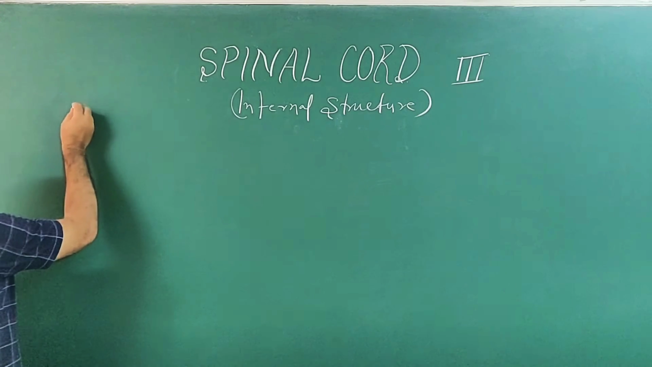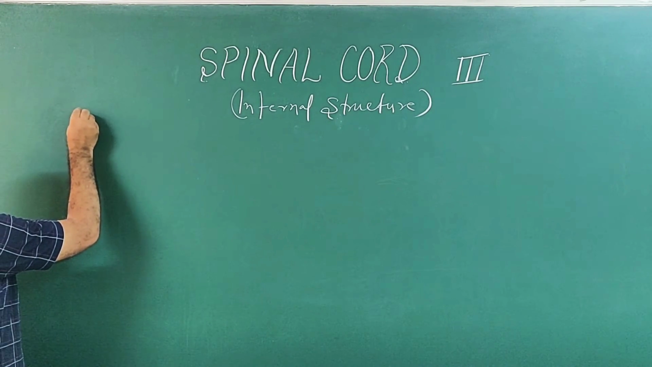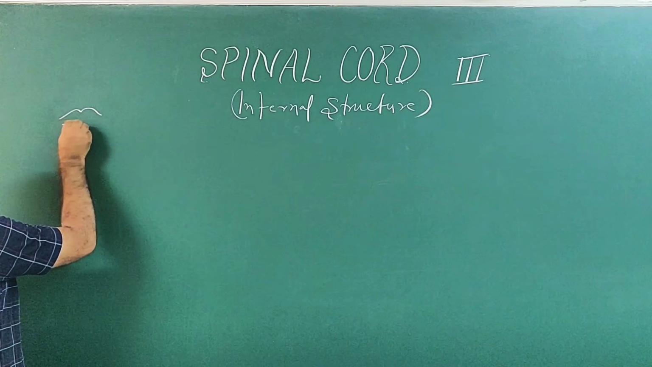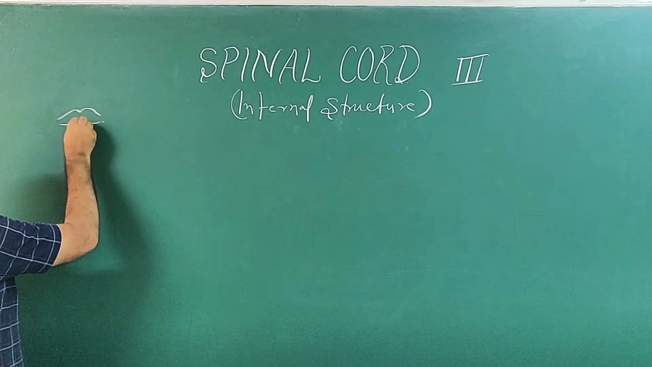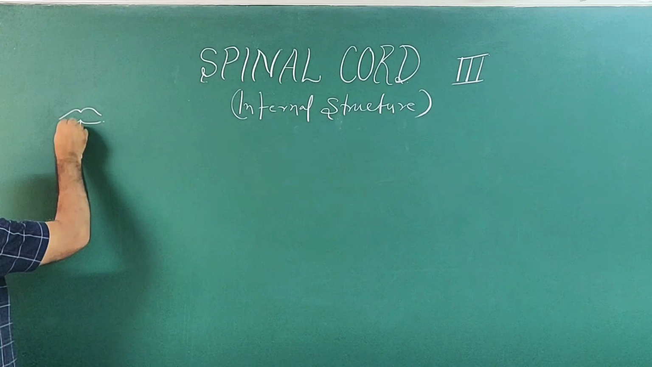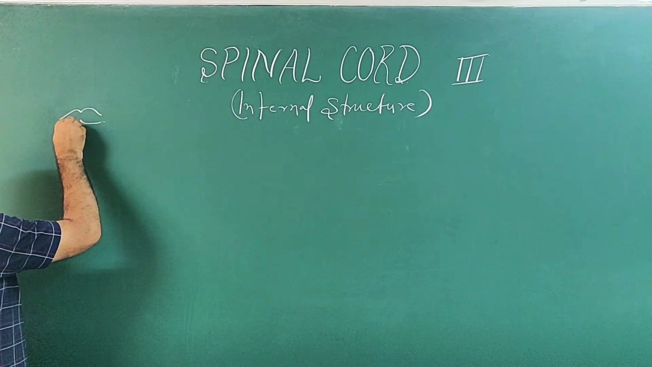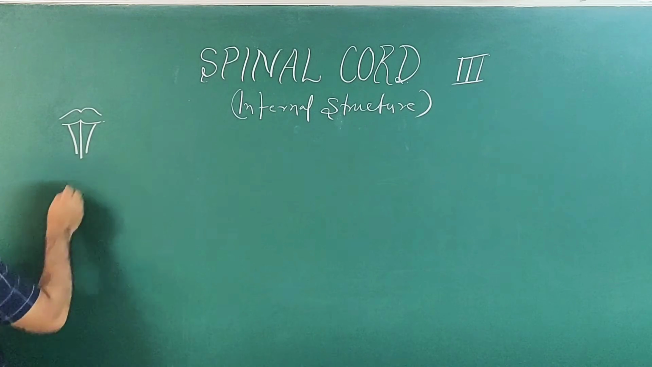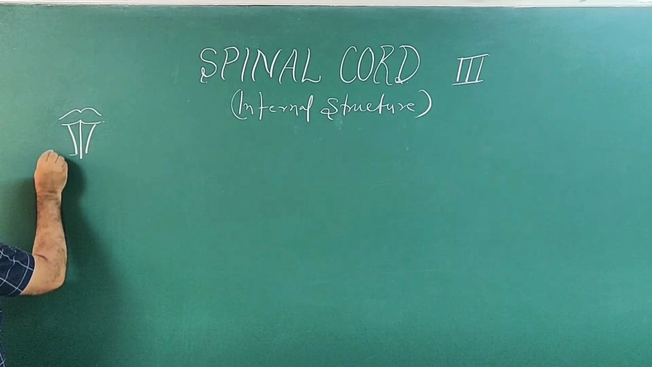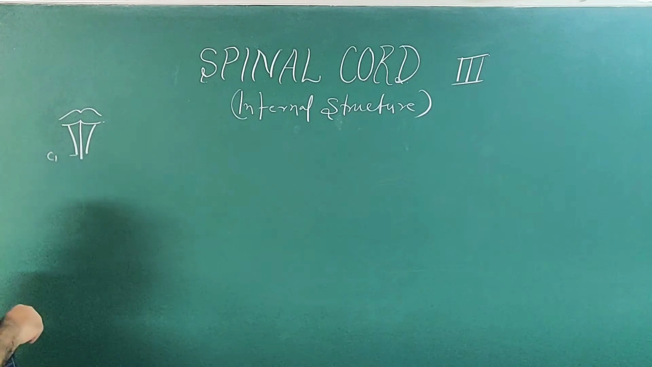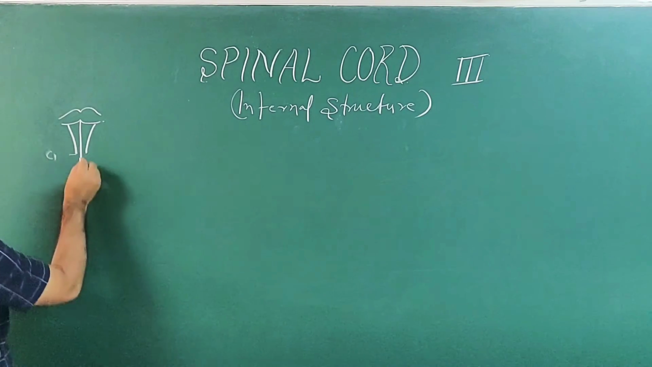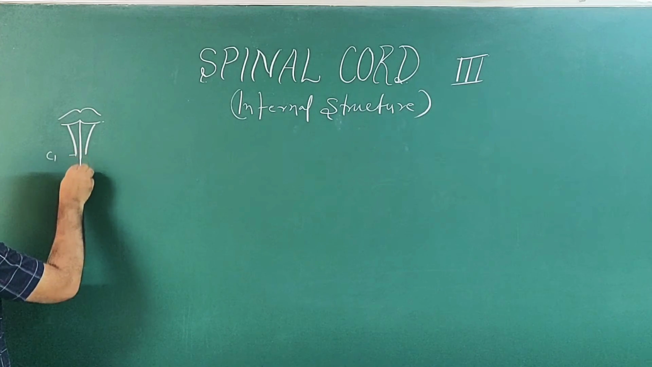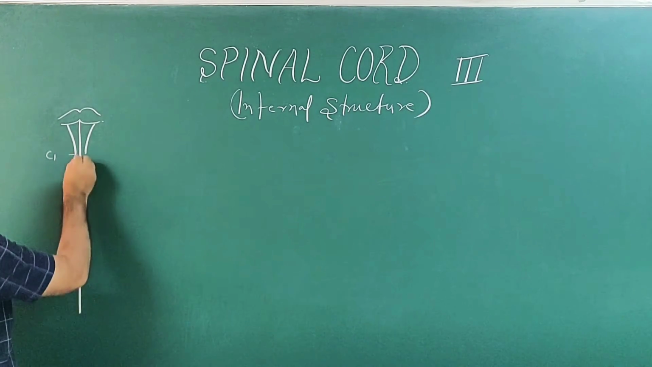First of all, we'll make a diagram. Here is the pons, this is the medulla oblongata, this is the level of the upper border of the posterior arch of C1. From here the spinal cord starts. This is the spinal cord.